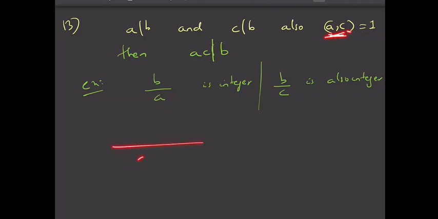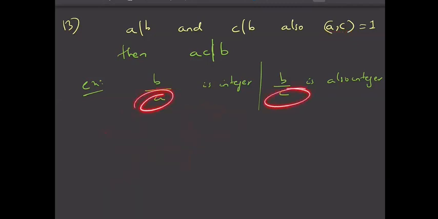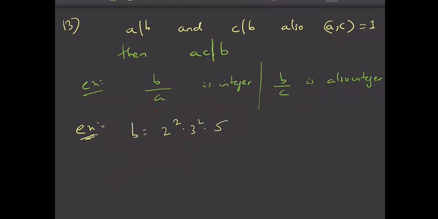So it means if I take A and C together, then they will cancel some part, C will cancel some other part, because in between A and C nothing is common, right? Let us discuss this with an example. Say I am saying B is 2 square into 3 square into 5. Okay, this is my B. And A is say 2 square, and say C is say 3 into 5.